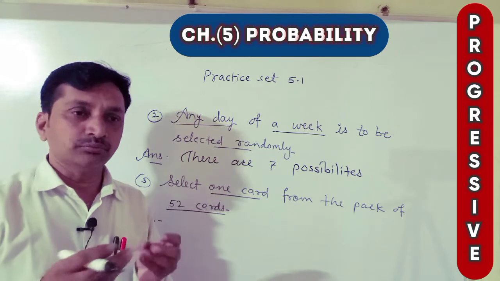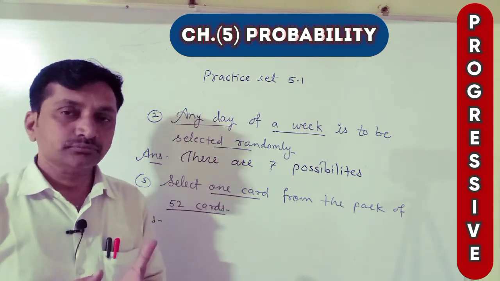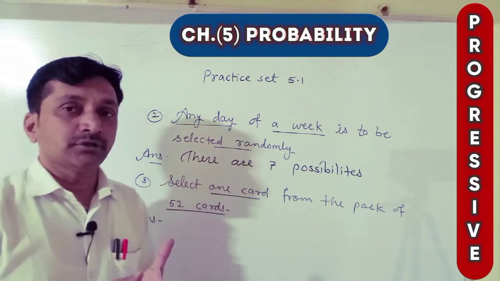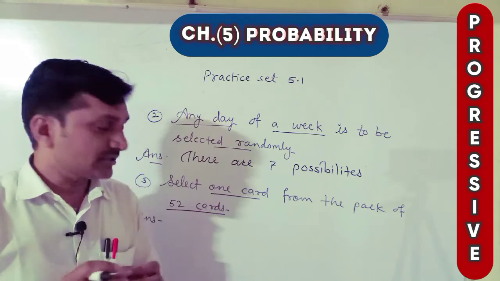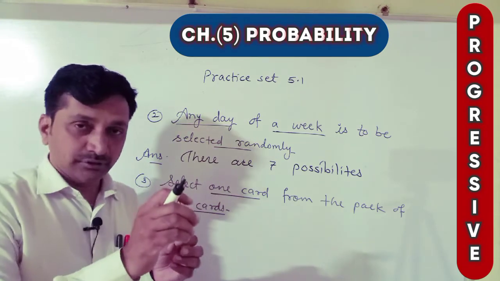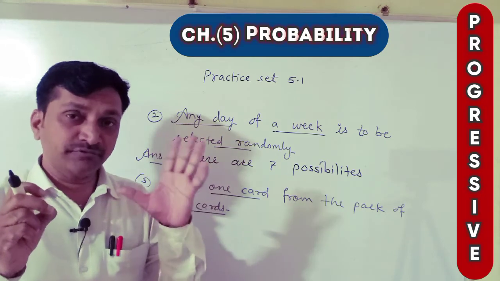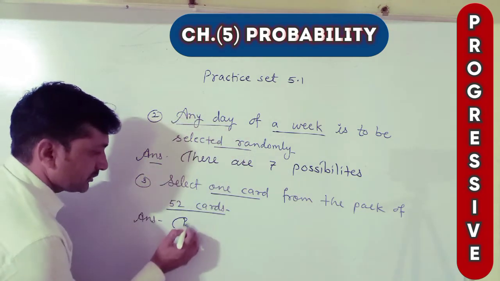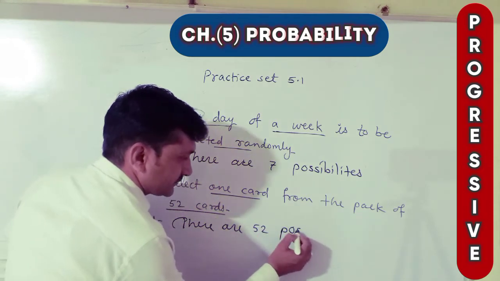Out of 52, any one of the cards we will pick out. That's why we cannot say with guarantee or 100% that we will pick out that card only. There are 52 possibilities. Therefore, here the answer is 52 possibilities.